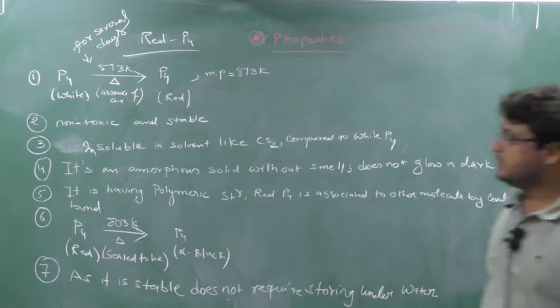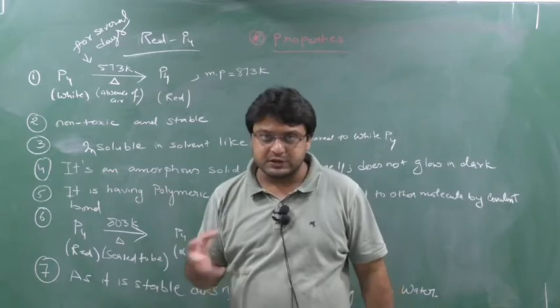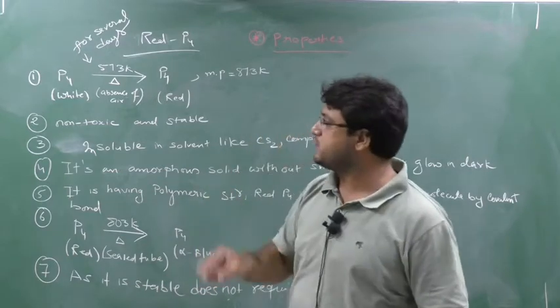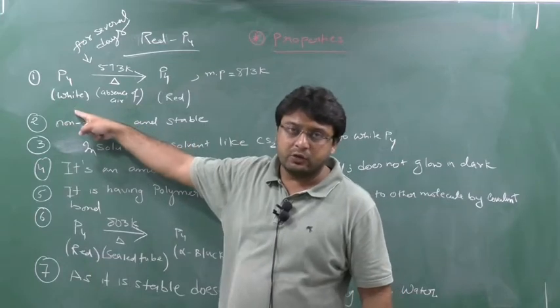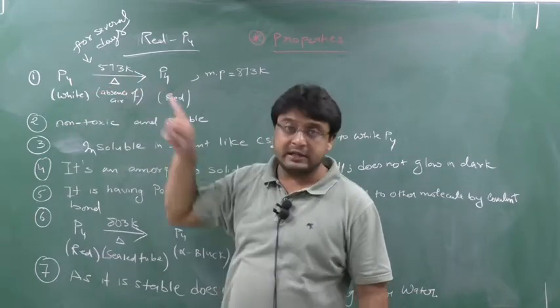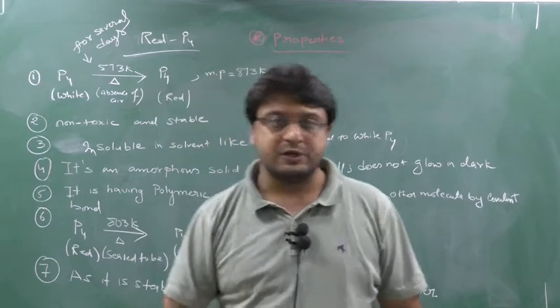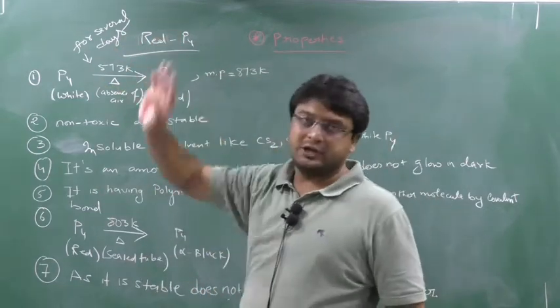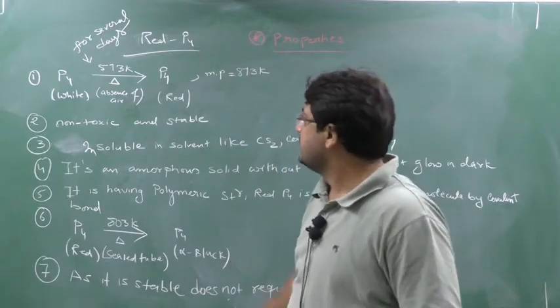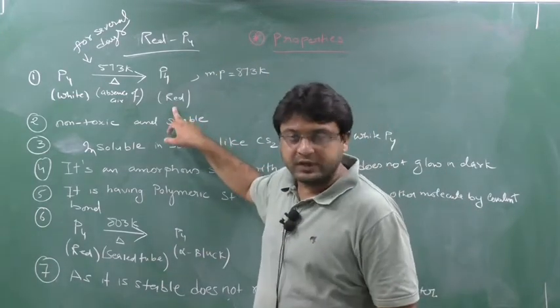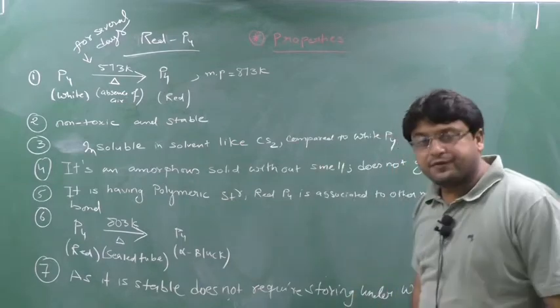Now see here. First property is how the red phosphorus is formed. This is very important. You have to take white phosphorus and heat it at 573 Kelvin, in the absence of air, for several days. It's not within 2 minutes or 3 or 4 minutes. No, for several days you have to do this procedure. So you will obtain the red phosphorus. Clear? So first point is how the red phosphorus is formed.